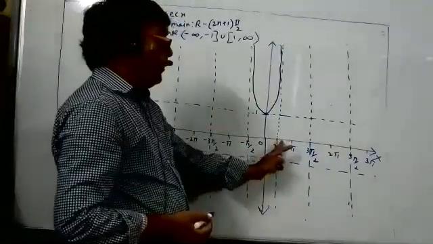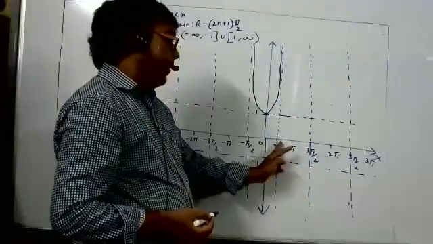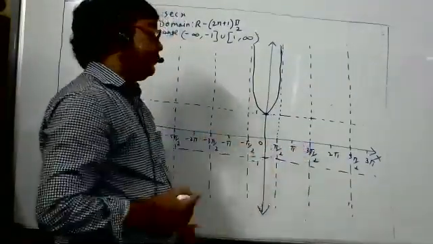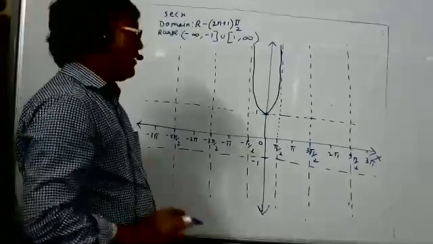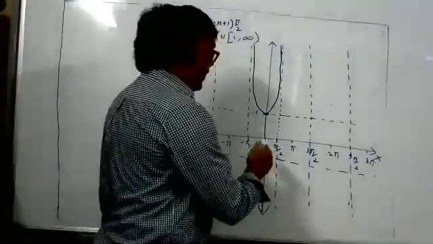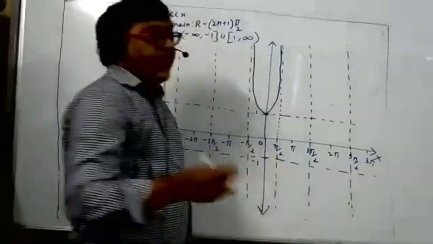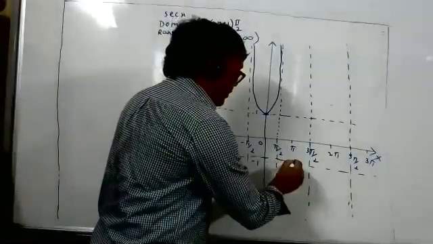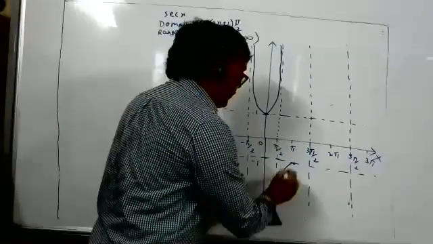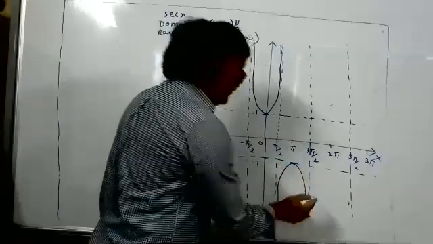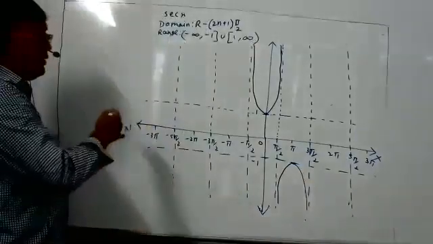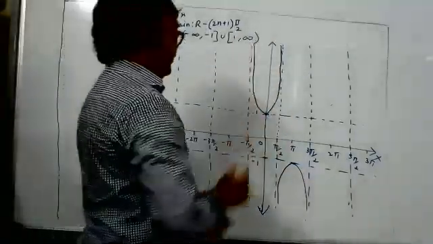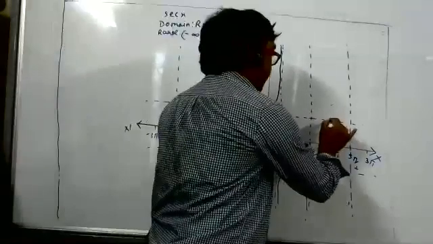Again, what happens from pi by 2 to 3 pi by 2? That means the second and third quadrants. Secant x is negative only in the second and third. Also, if I ask what is secant pi, cos pi is minus 1, so secant pi is also minus 1. So here, the graph will go downwards. It is exactly the same as the position of the graph of cosecant x; only the position of this U shape will change. Again, here we will get one upward U type.